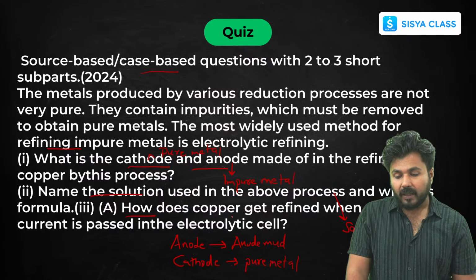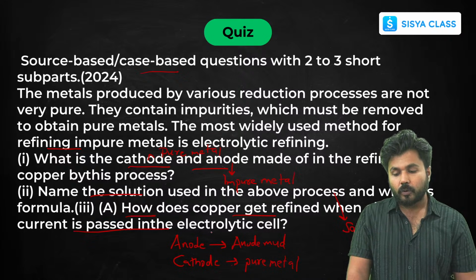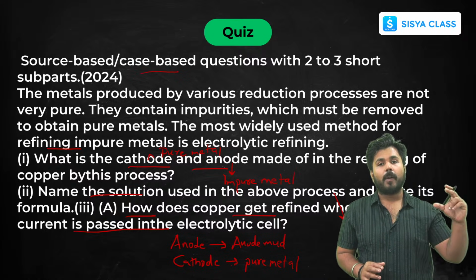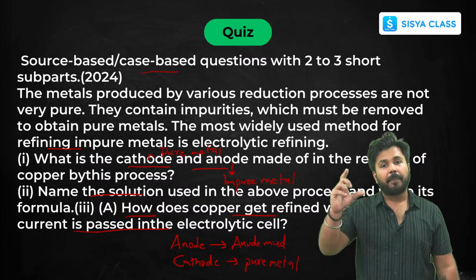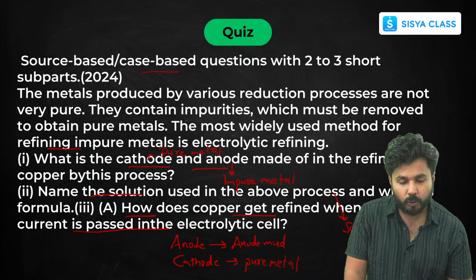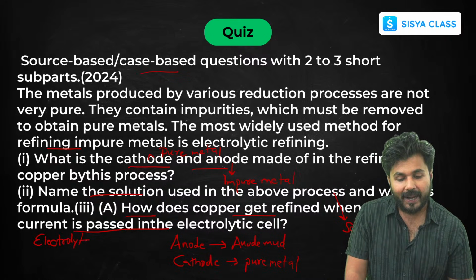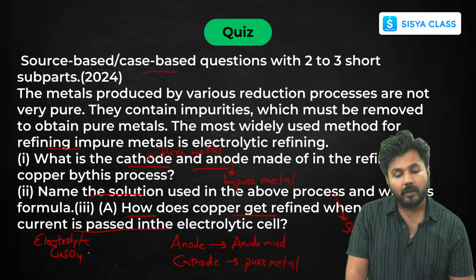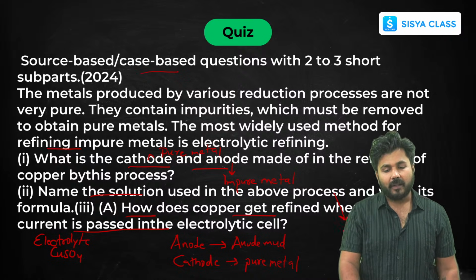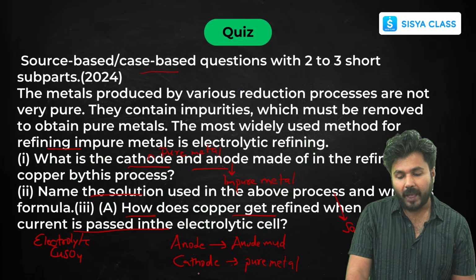How does copper get refined when electric current passes through the electrolytic cell? Now if I have to refine copper, then what do I have to do? I have to take impure copper as the anode, I have to take a pure copper strip as the cathode, and I have to use copper sulfate solution as electrolyte. Then you will see that you will be getting pure copper at the cathode, and you will be getting the mud at the anode.